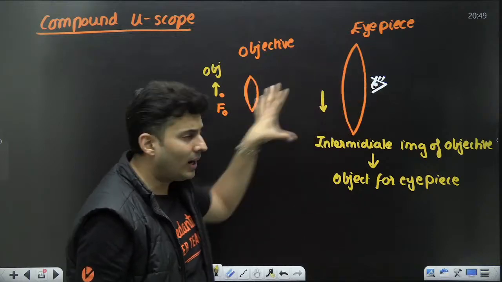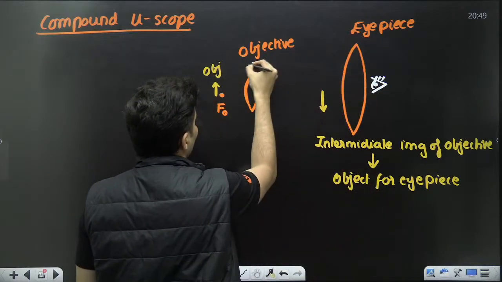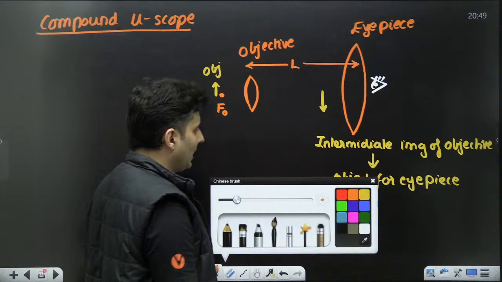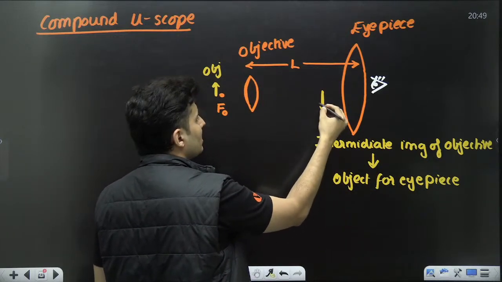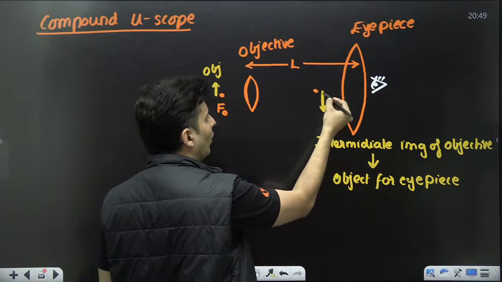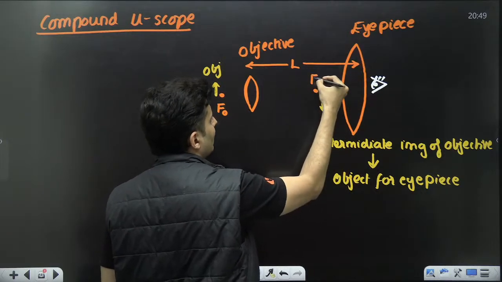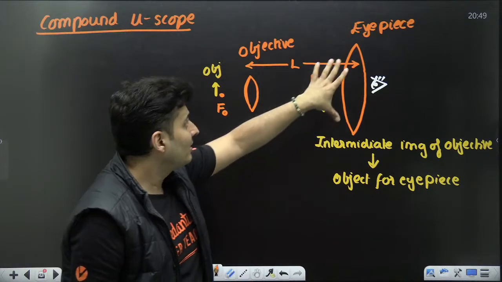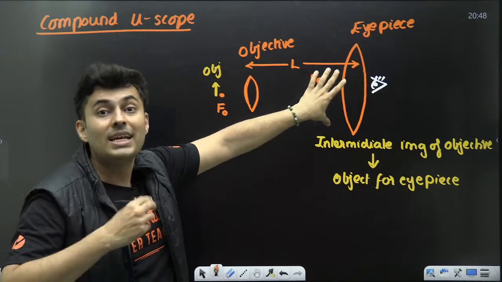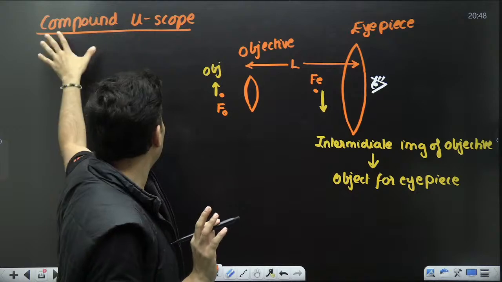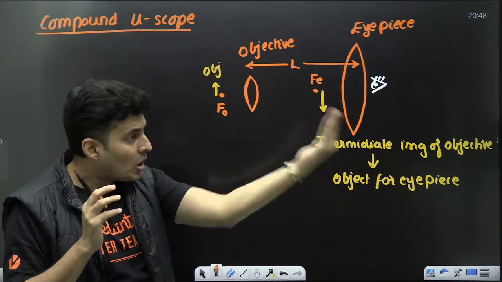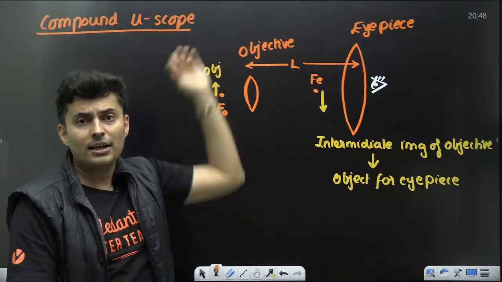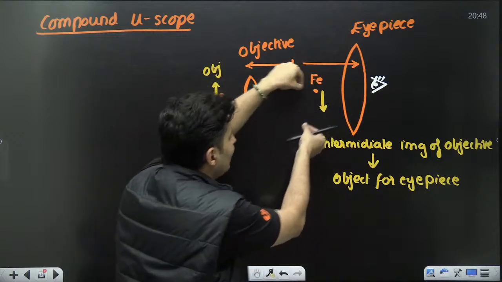The distance between the lenses is adjusted in such a beautiful manner that this intermediate image comes slightly before the focal point of the eyepiece, because of which the eyepiece behaves like a simple microscope, not compound. Remember, in a simple microscope, the object is placed just before the focal length, and you get an erect, magnified, enlarged, virtual image.